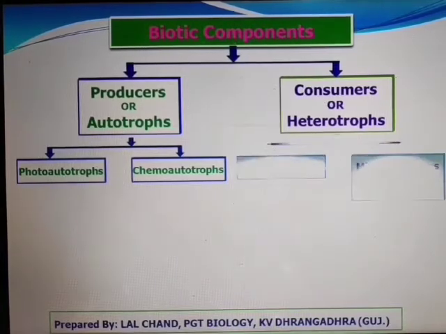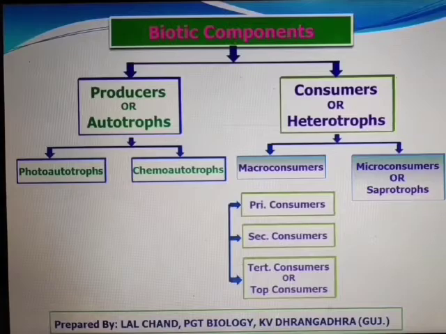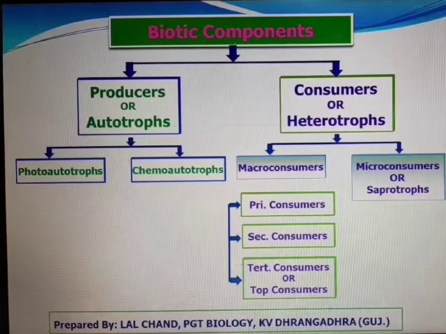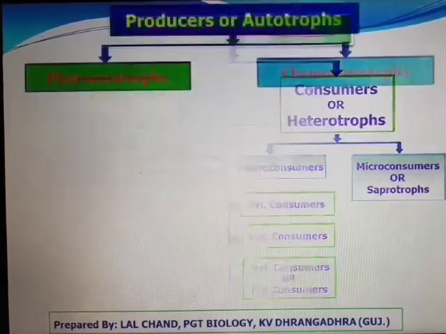Heterotrophs can further be divided into two categories based on the size of organisms. First category is macro consumers, which are of large size. They are primary consumers, secondary consumers, and tertiary consumers or top consumers. And second group is micro consumers or saprotrophs. They are of small size. Now we will discuss each of these groups in detail.